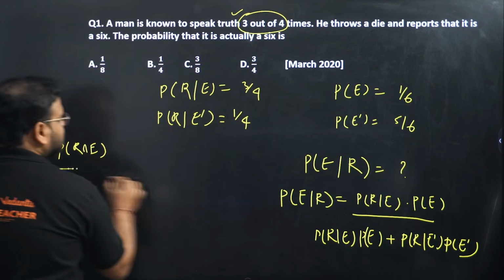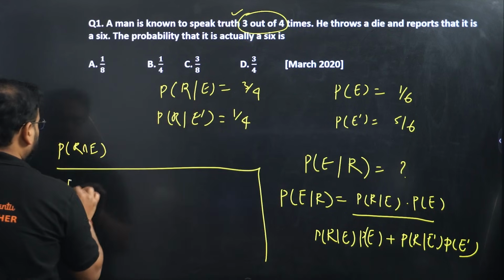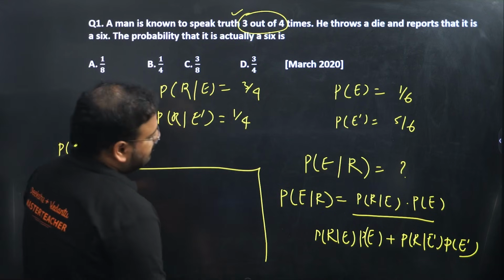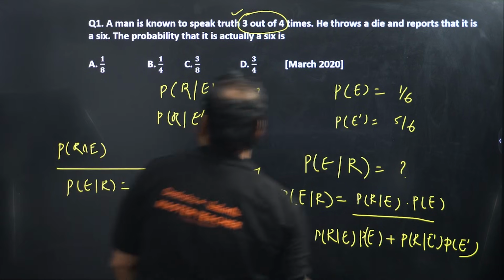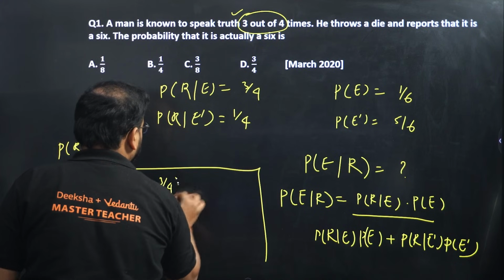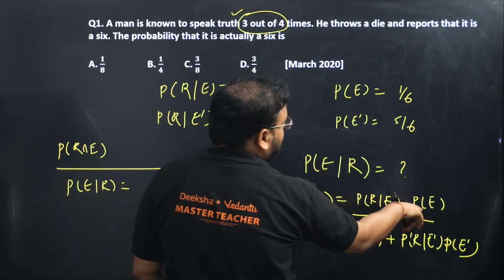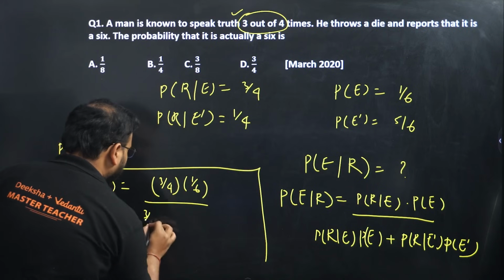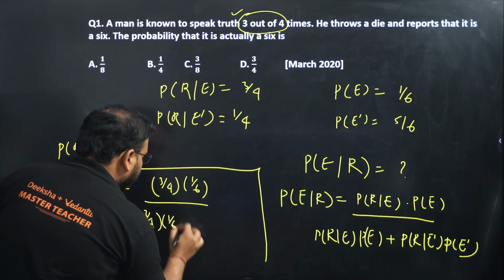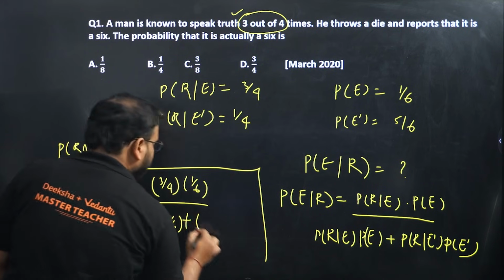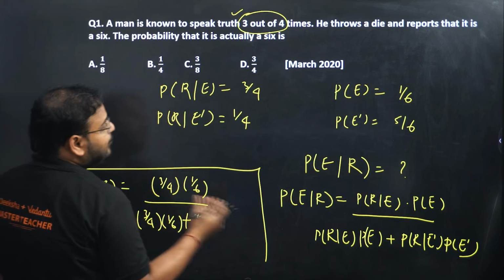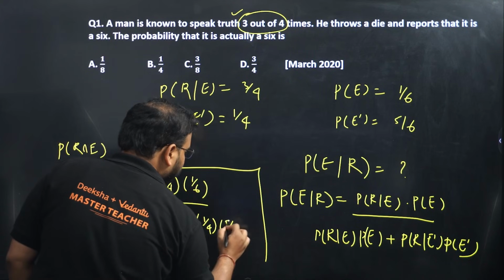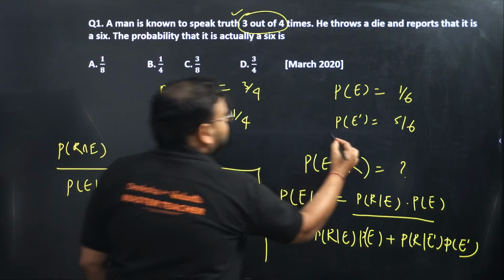Calculations, simple ones, check. So when he reports and gets it right, check here, what we have. P(R|E) is 3 by 4 into getting the event right, 1 by 6. Same thing will come over here, right? Very important question, can be asked for 3 mark as well. And when he reports and he lies, so 1 by 4 and 5 by 6, right? P(E dash) is 5 by 6.